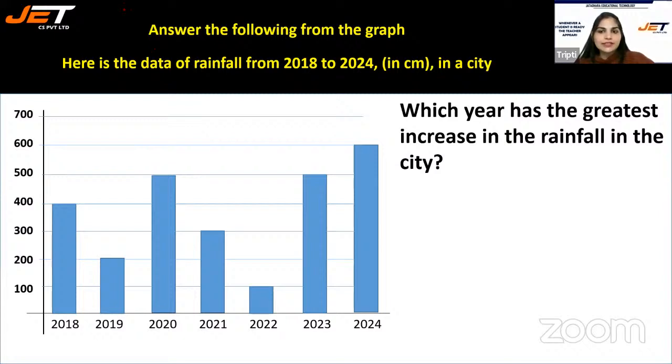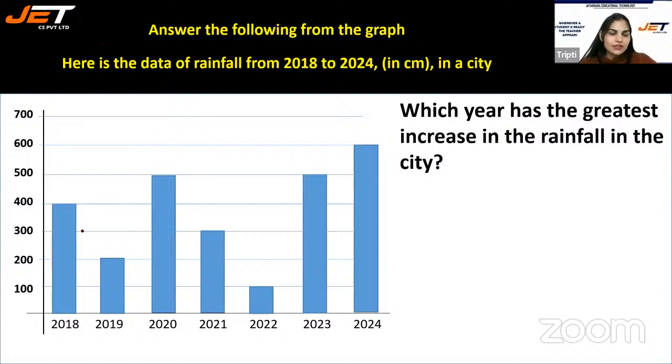Which year has the greatest increase in the rainfall in the city?